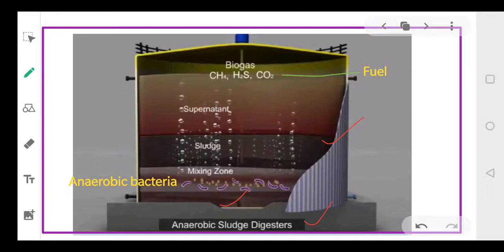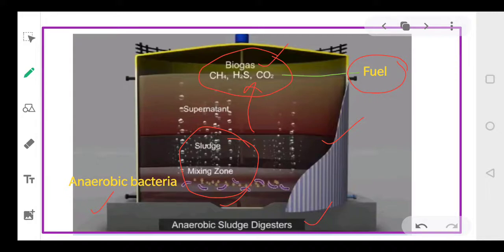Now here, another kind of bacteria is present, and these are referred to as anaerobic bacteria. These bacteria will digest the sludge present here and convert it into gases like methane, hydrogen sulfide and carbon dioxide. The combination of these gases is called biogas, and this biogas is used as a fuel in our houses.